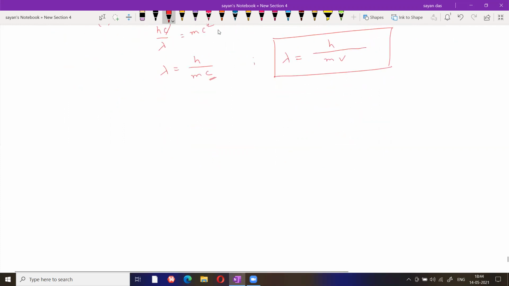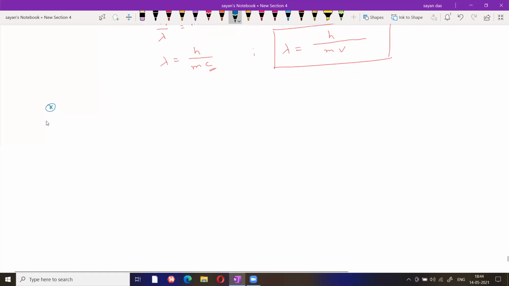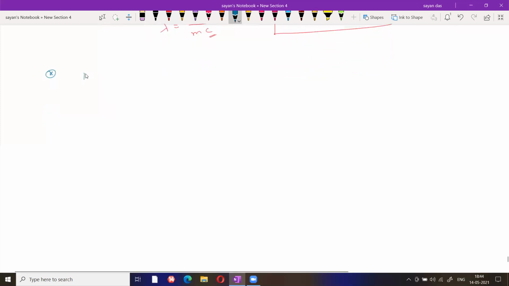Now the second equation. We all know what kinetic energy is: half mv square. Now just multiply it. So can I write 2E equals mv square? This is for kinetic energy.